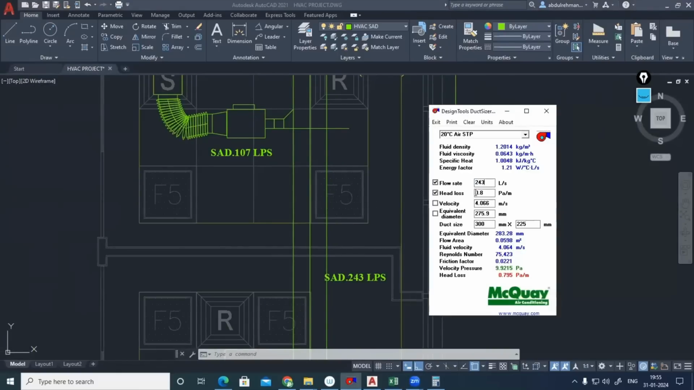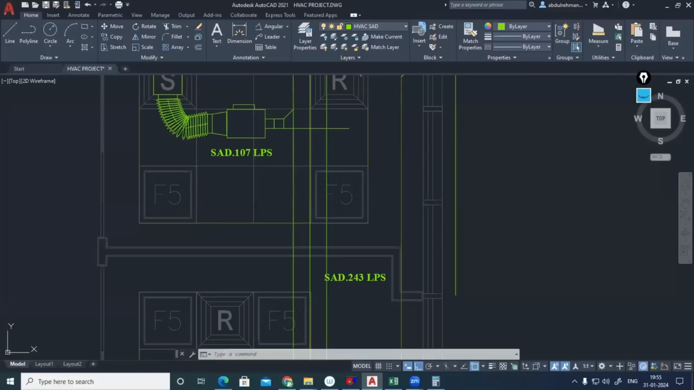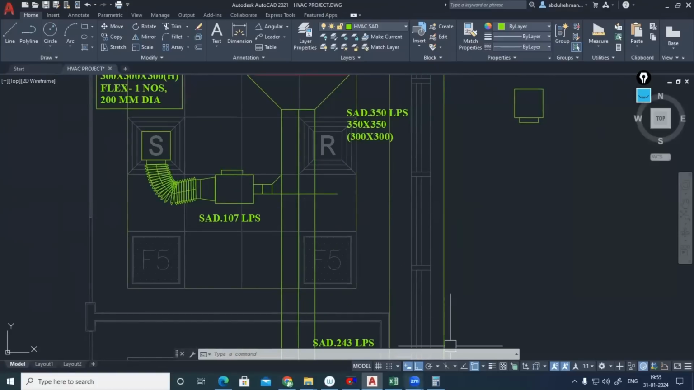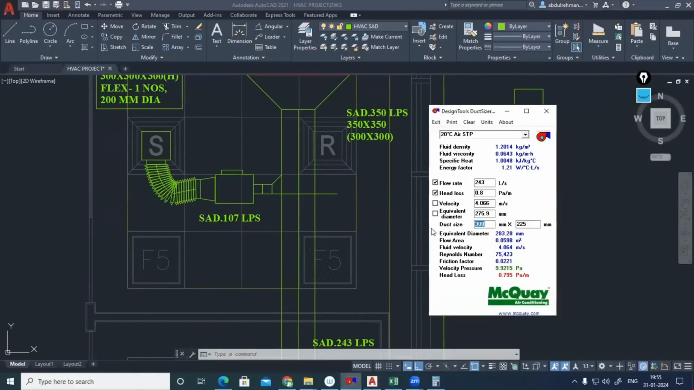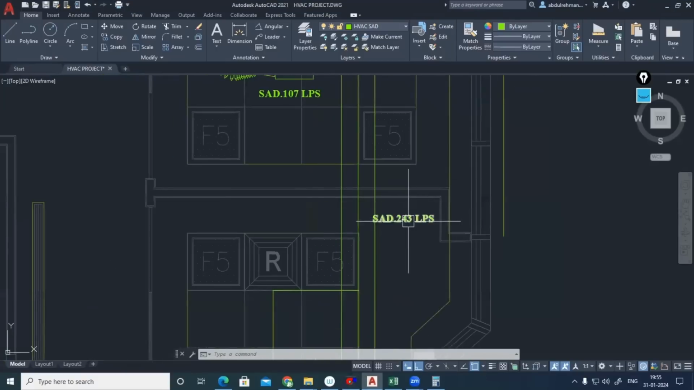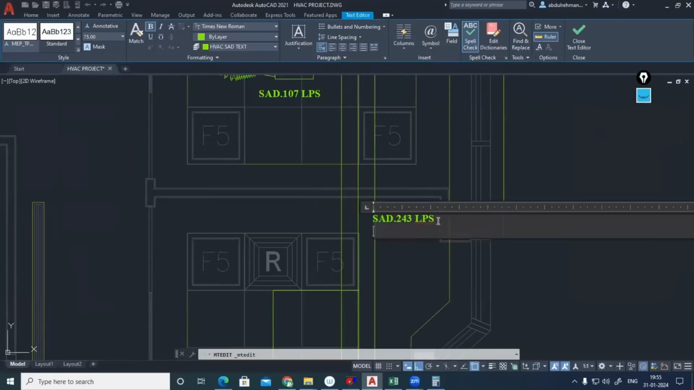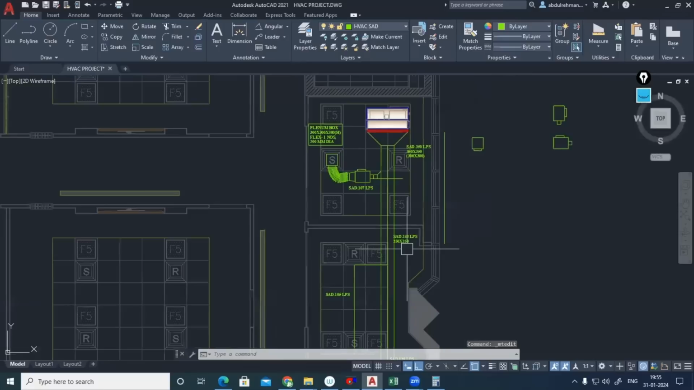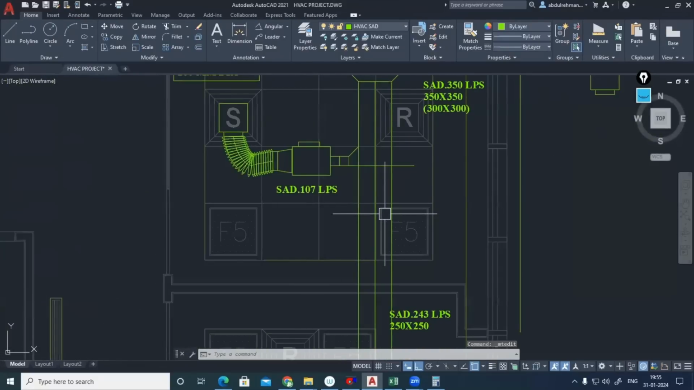243 liter per second, 0.8 Pascal per meter. Since this branch is having an external height of 350, if we don't want that much, keep it at 250 by 250. Aspect ratio 1 we are getting there now. Fine. So SAD 243 liter per second, I'll be making that 250 by 250. Next one. So let me trim this one, and you can delete it.